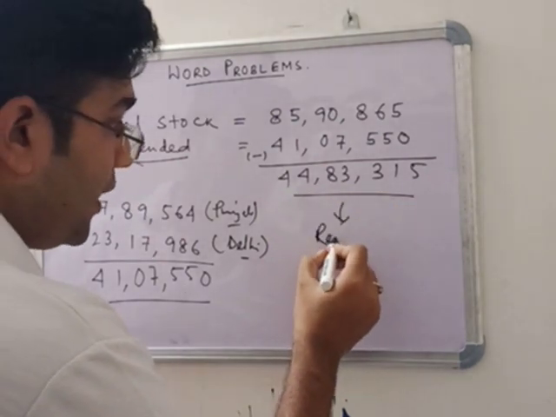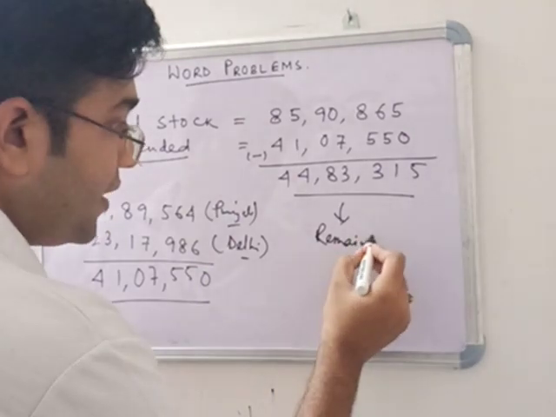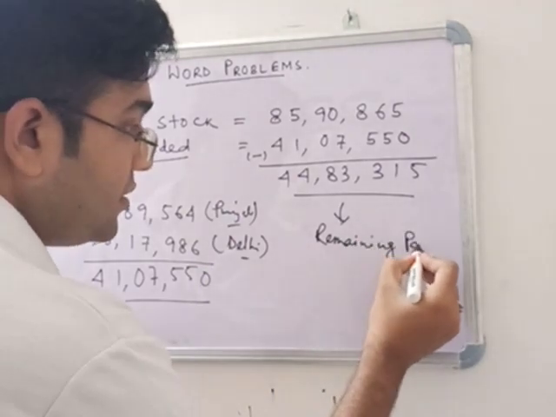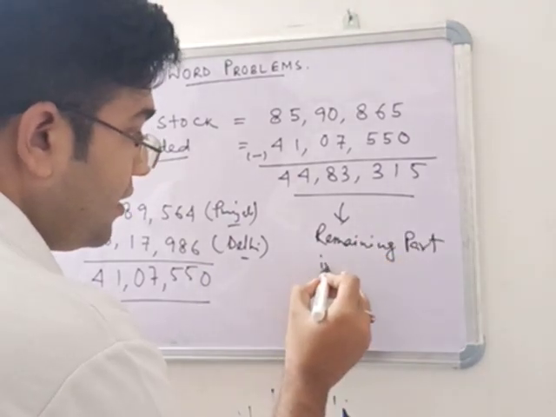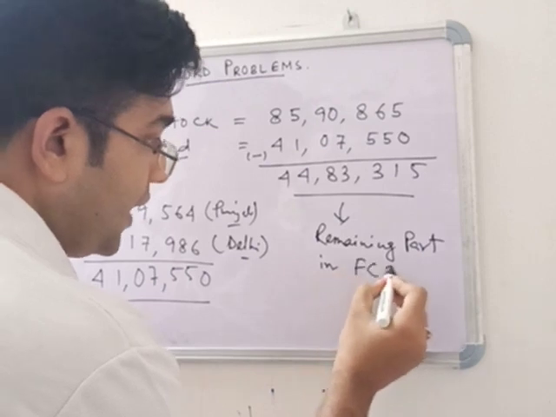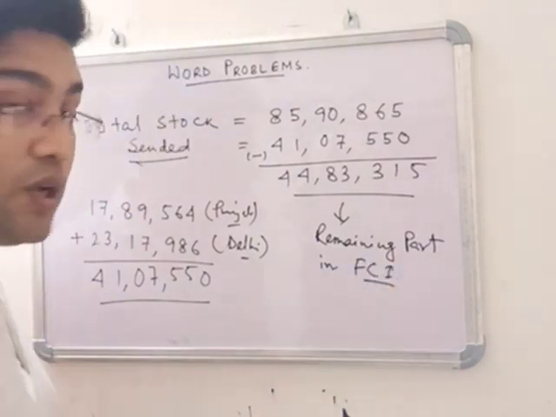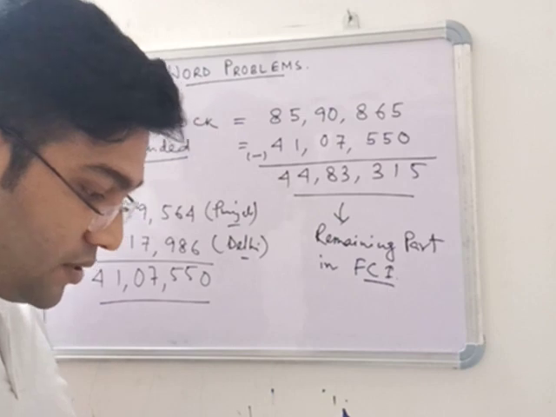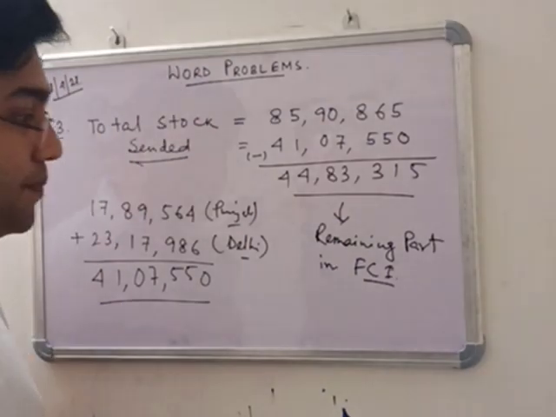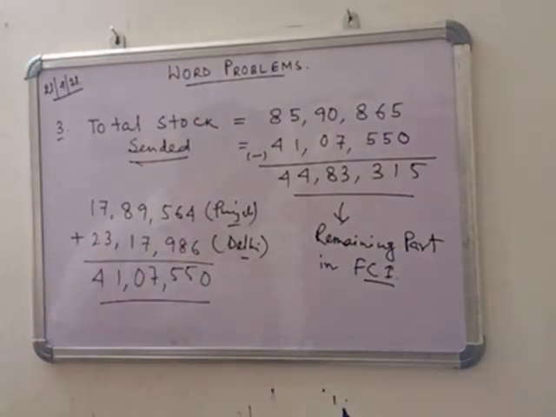So this is the remaining part in FCI. FCI means Food Corporation of India. Okay. FCI means Food Corporation of India. Now note it down.